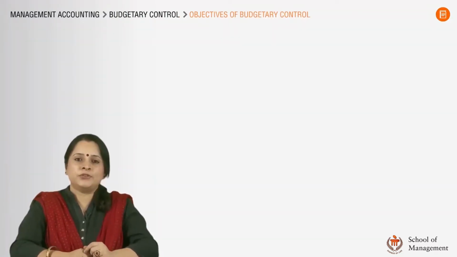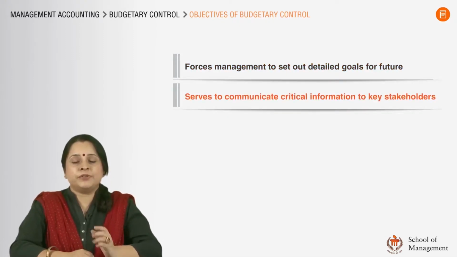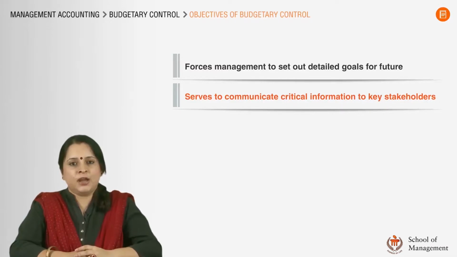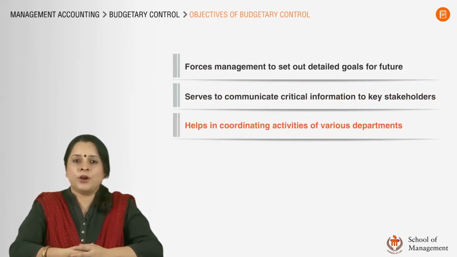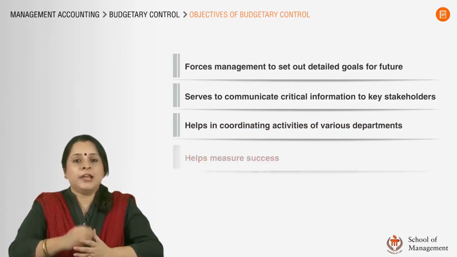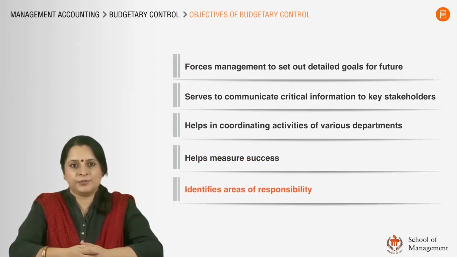So, why is budgetary control important for organizations? Well, budgetary control forces the management to set out detailed goals for future. It serves as a means of communicating critical information about the strategic plan of the organization within the organization to the key stakeholders. Budgetary control helps in coordinating activities of various departments towards achieving a common goal. Budgetary control helps measure success vis-a-vis the targets. It also clearly identifies areas of responsibility.